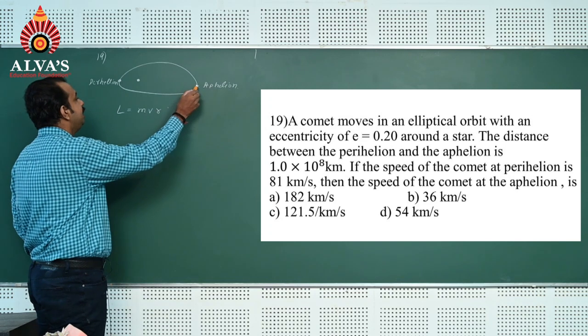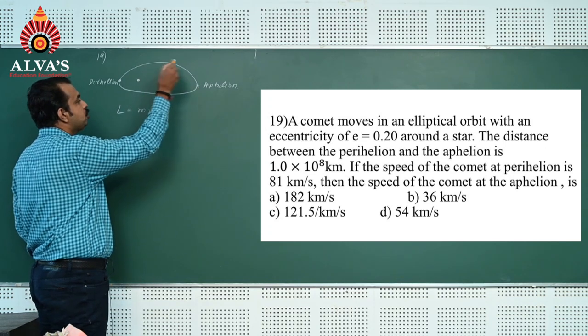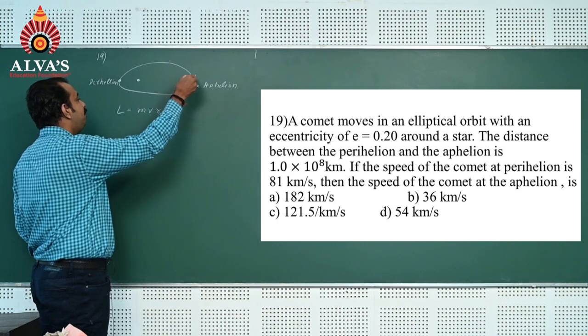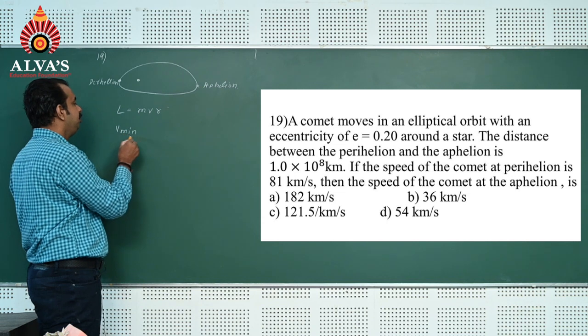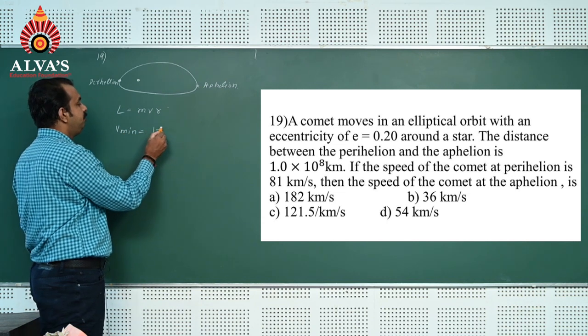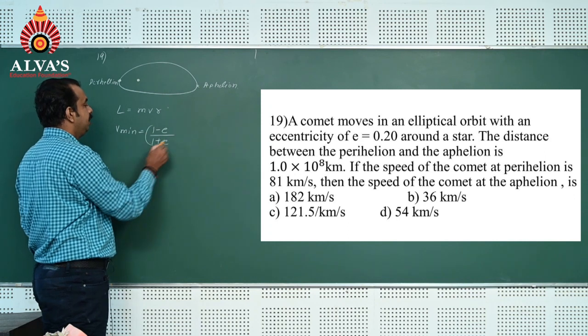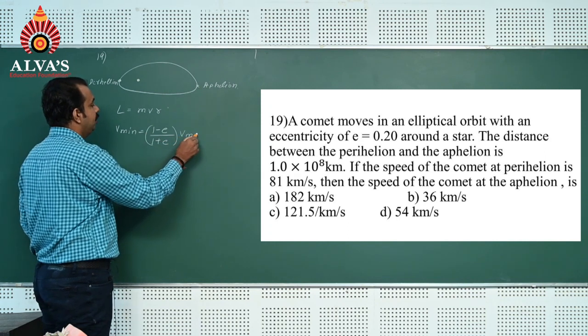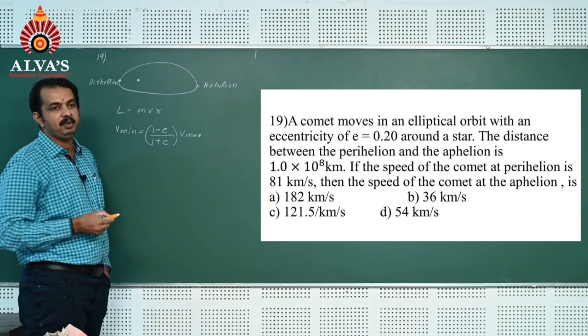Velocity at aphelion is minimum because the distance from the focus when the comet is at aphelion is maximum. So V minimum = (1 minus eccentricity e) divided by (1 plus e) into V maximum, where V maximum is the velocity of the comet at perihelion.